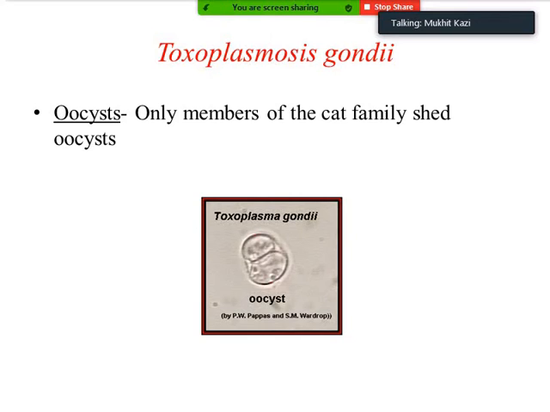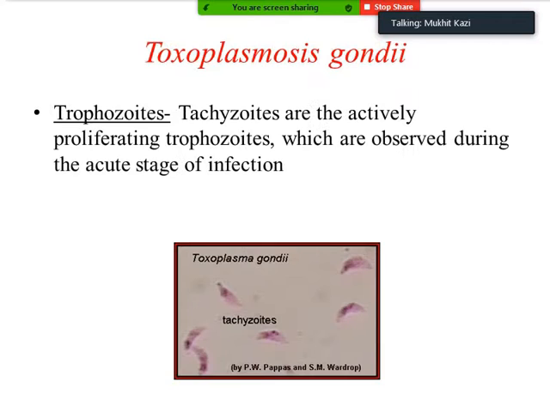Now what is the oocyst? Only members of the cat family shed oocysts. So you can see here in the picture the oocyst of Toxoplasma gondii. How trophozoite looks like, you can see in this picture, in this slide. Tachyzoites are the actively proliferating trophozoites which are observed during the acute stage of infection. So this is important.